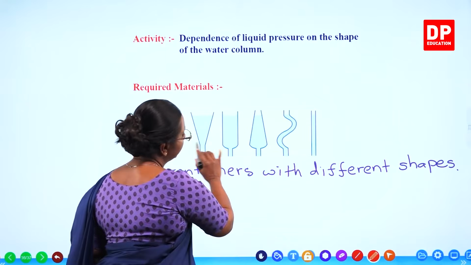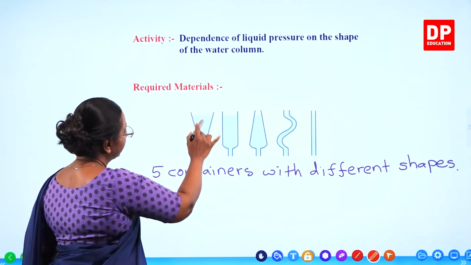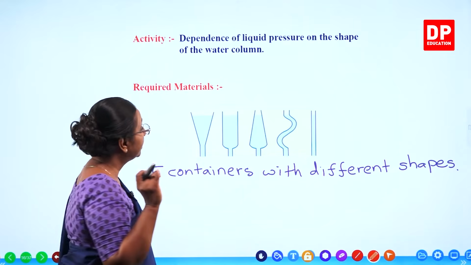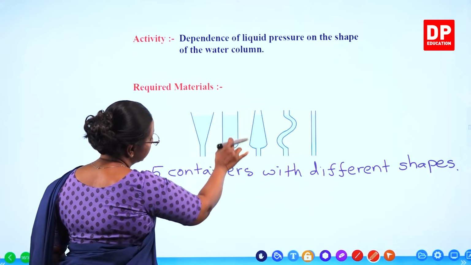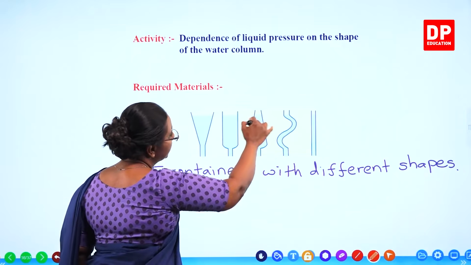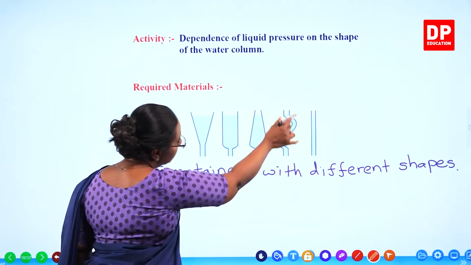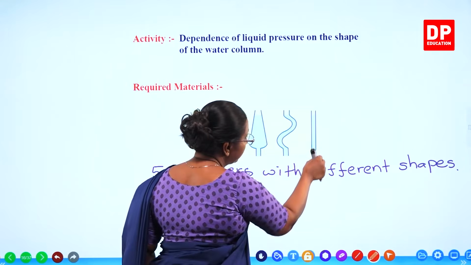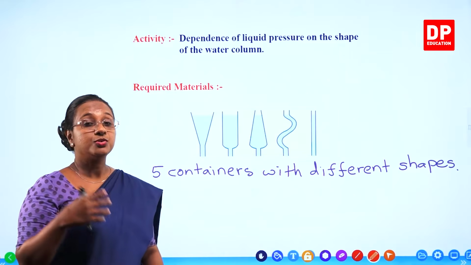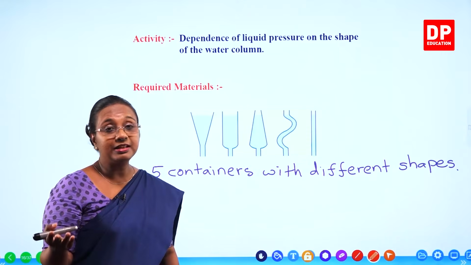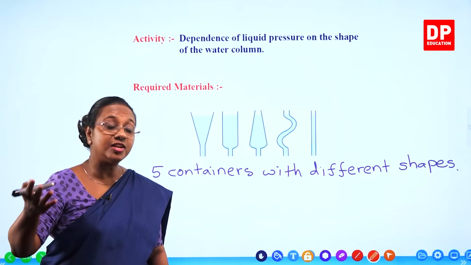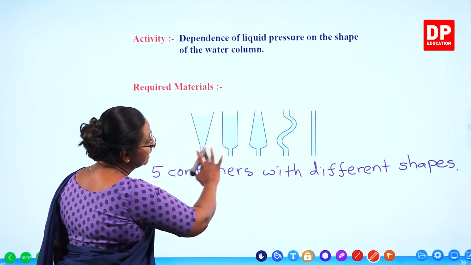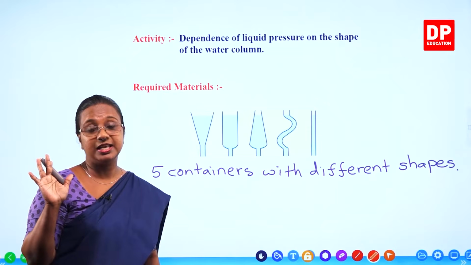So we need 5. Say this one, you can see at the top it's broad, towards the bottom it's very, very thin. Here, of course, it's a different shape. Here the top is thin, the bottom is broad. Here the shape itself is different. Here it's a uniform diameter but a thin tube. So like that we can take 5 different shapes, or at least 3 different shapes. So according to this activity, we will be using these different shapes of containers.